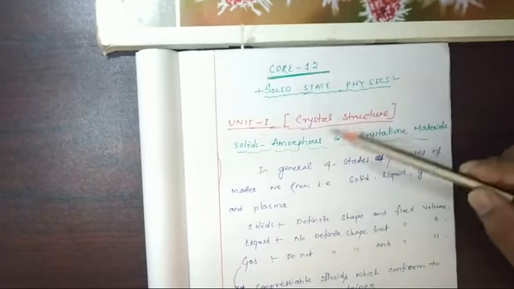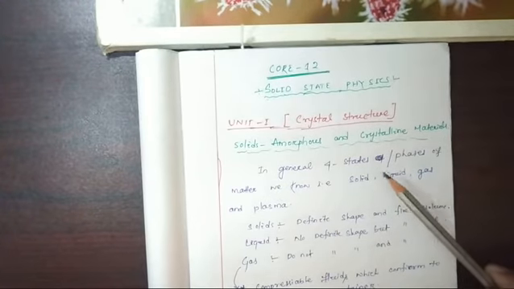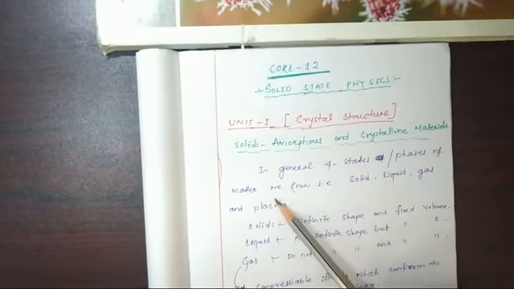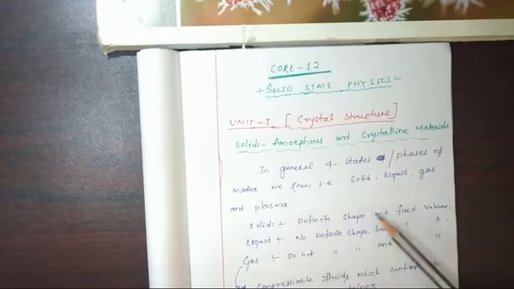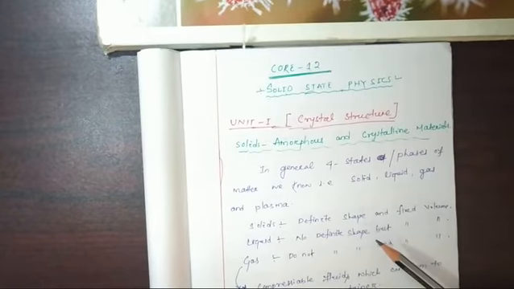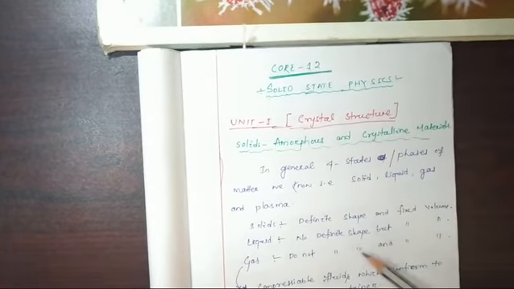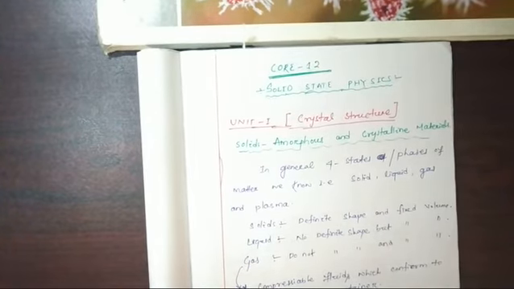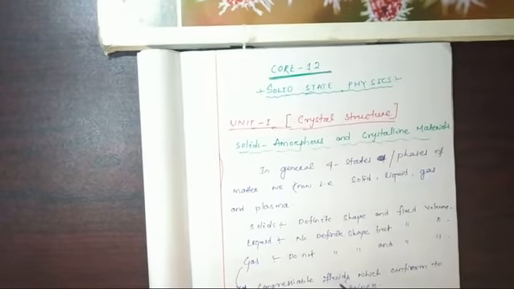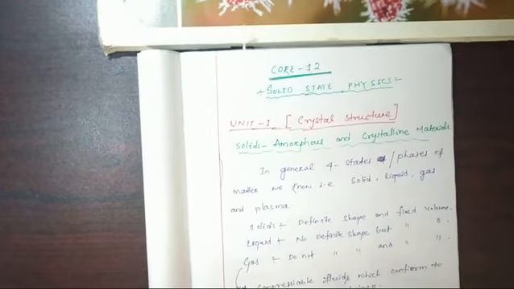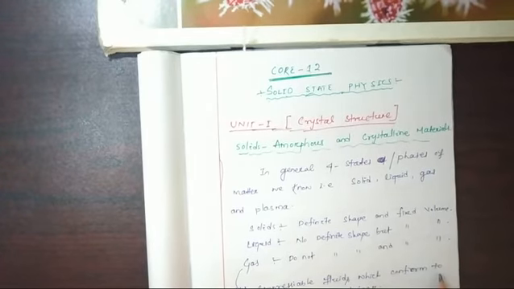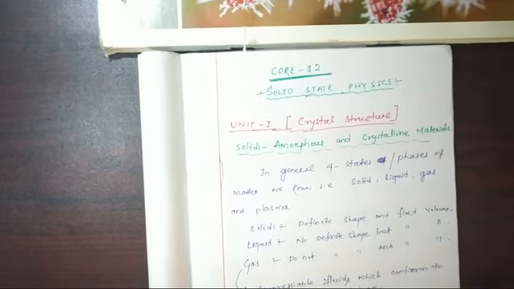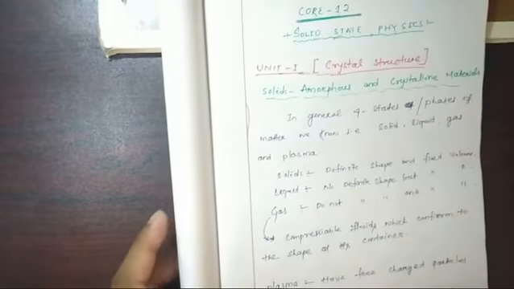So we know that in general we have four states or phases of matter: solid, liquid, gas and plasma. These are the things we are already familiar with. Gas is a compressible fluid, like your LPG gas, which takes the shape of the container in which it is filled.